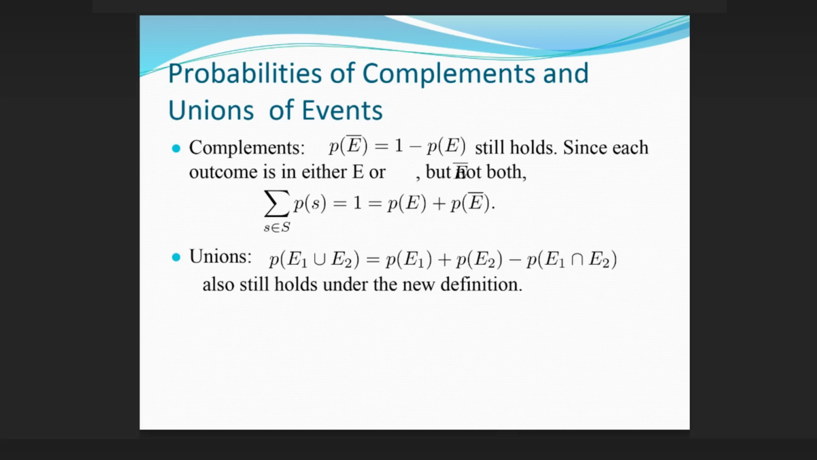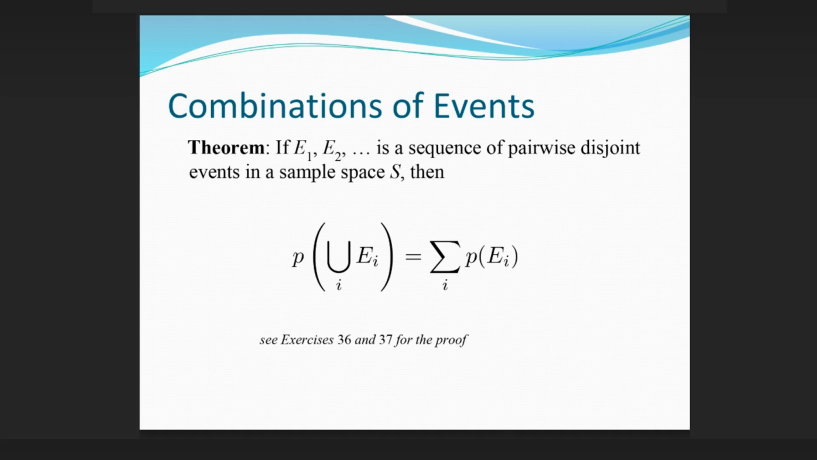Probabilities of complements and unions of events. The formula for complements still holds, since each outcome is in either E or its complement, but not both. The formula for unions also still holds under the new definition. Combinations of events theorem: if E1, E2, ... is a sequence of pairwise disjoint events in a sample space S, then the probability of their union is the sum of their probabilities. See exercises 36 and 37 for the proof.